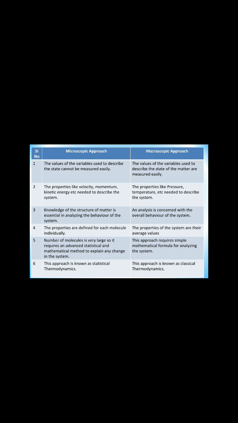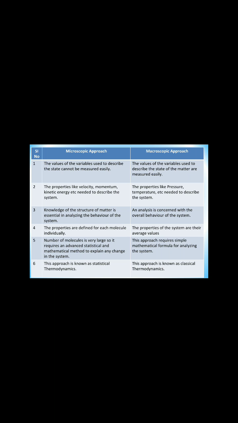In the macroscopic approach, you consider one substance as a whole. For that, the values of variables used to describe the state of matter are measured easily. Suppose you consider one substance, you can easily measure the pressure, temperature, etc. Therefore, here we can measure the variables easily.